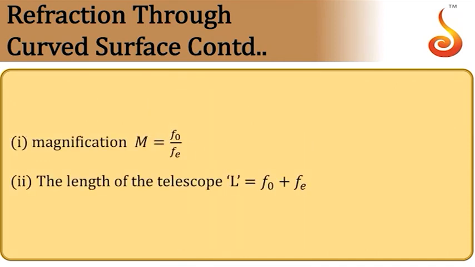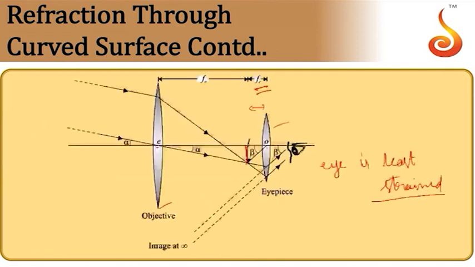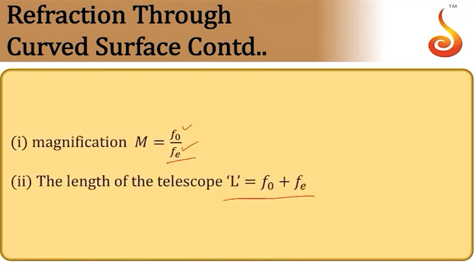The magnification produced by the telescope is given by FO by FE, where FO is the focal length of the objective and FE is the focal length of the eyepiece. The length of the telescope under normal adjustment will be FO plus FE. You can observe from this. See, this is a convex lens. When light comes from infinity, the image will be formed at the focal plane. So this distance will be equal to the focal length of the objective, and this distance we adjust such that the final image is at infinity, so it will be the focal length of the eyepiece. If you add these two, you will get the length of the telescope.